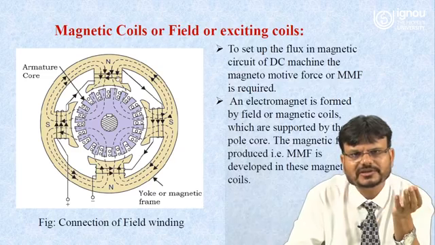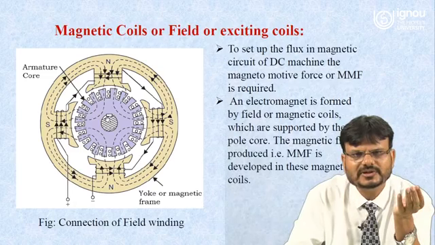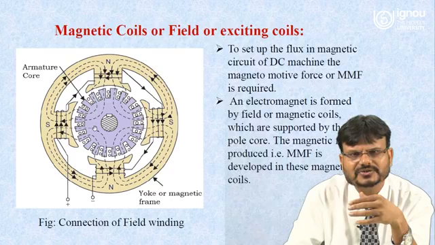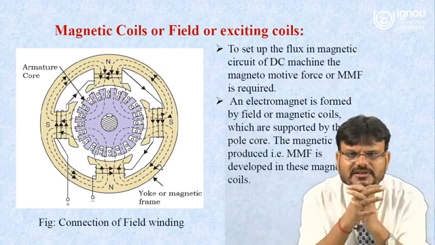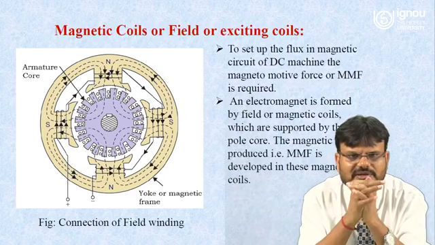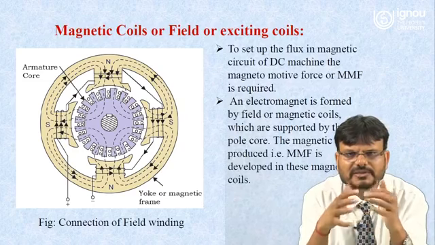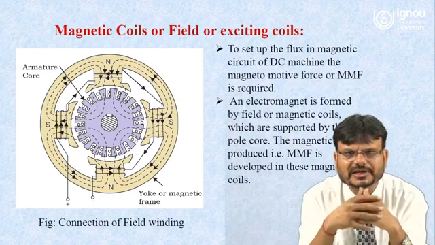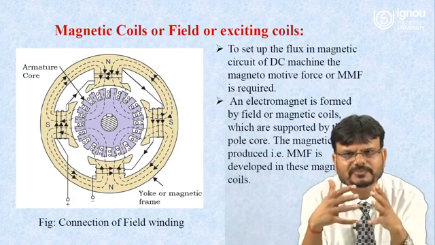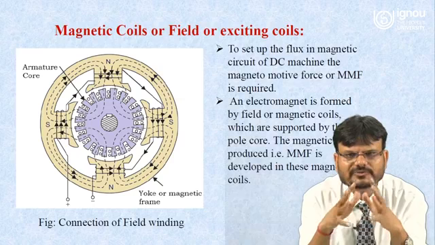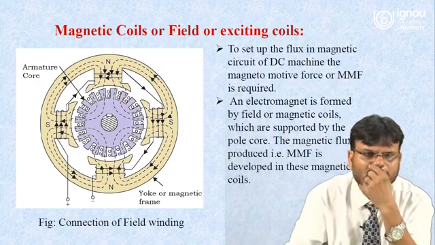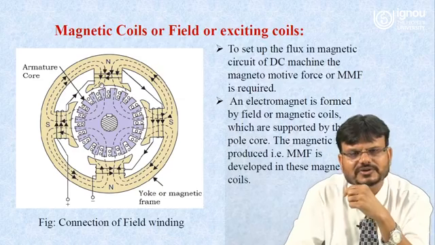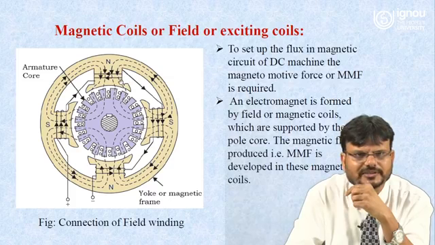To generate the magnetic field, field windings are placed on the pole core and armature conductors are placed on the rotor. To set up the flux in the magnetic circuit of a DC machine, the magnetomotive force, or you can say MMF, is required. An electromagnet is formed by field or magnetic coils which are supported by the pole core. The magnetic flux produced, that is MMF, is developed in these magnetic coils. So whatever magnetomotive force, or you can say magnetic flux, is being produced, it is due to this field winding only.